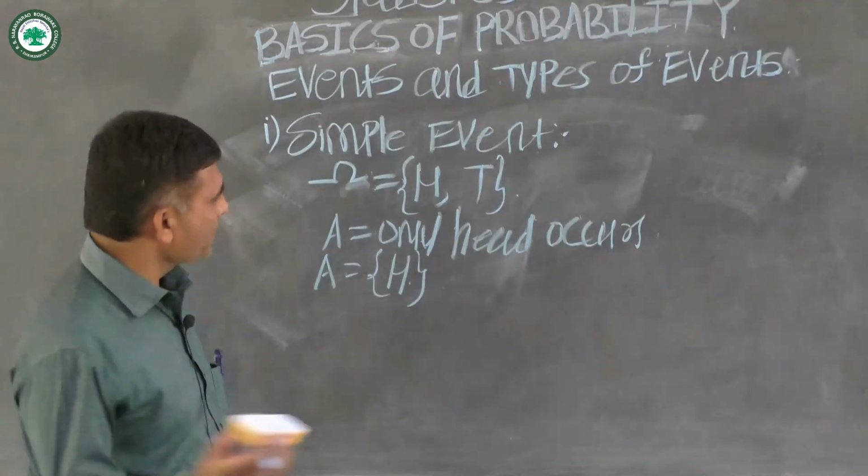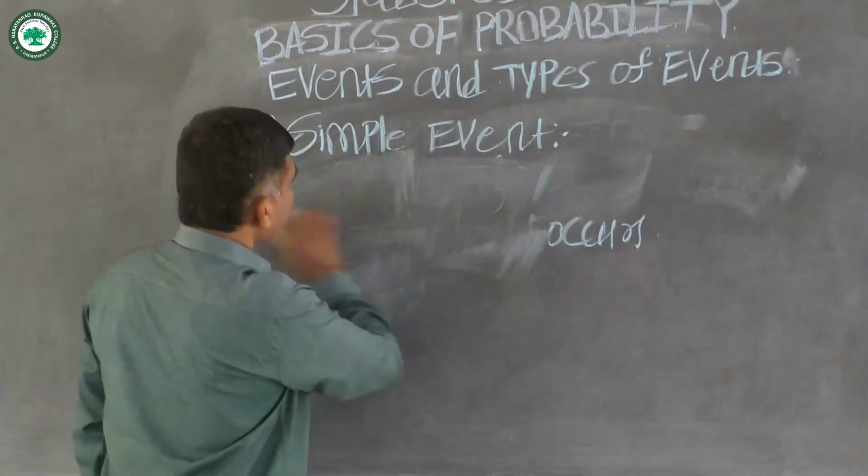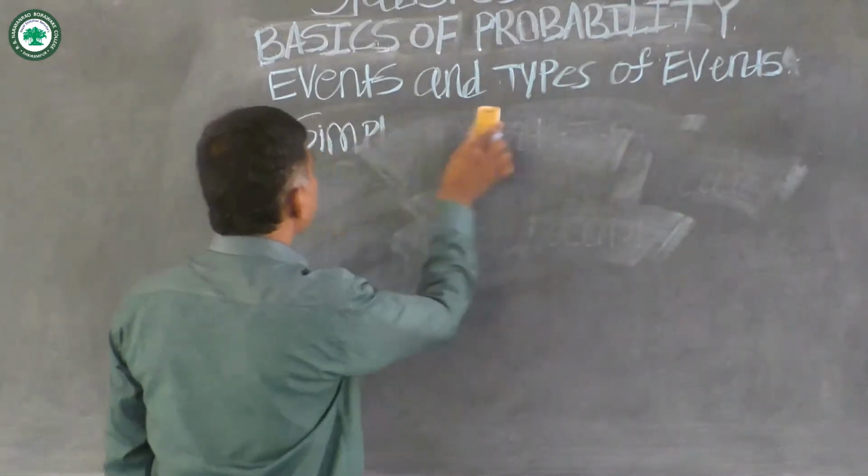Then the second type of event is impossible event.